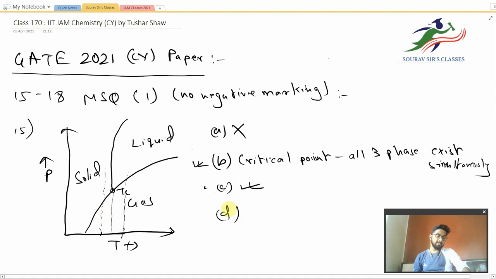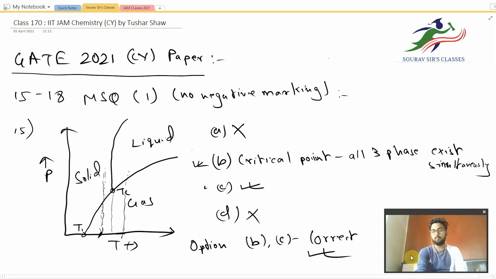Option D says that above T1 it does not exist in solid state. T1 is the point I forgot to draw; T1 is this point. Above T1, let us take this point only. At this temperature, if we increase the pressure, we'll get a solid phase, but this statement says that it does not exist in solid state. So this statement is incorrect. The correct options in this case are option B and option C. These would fetch you full marks.